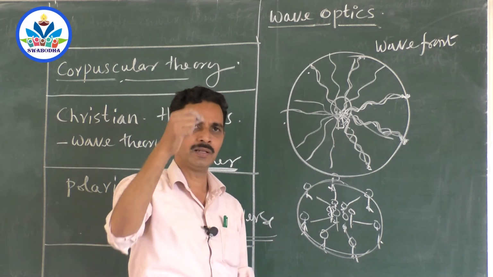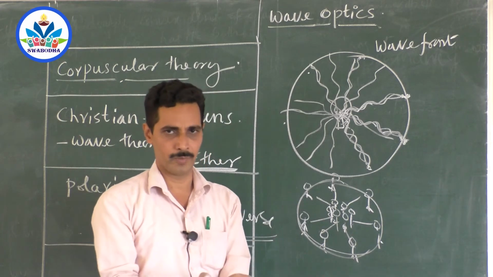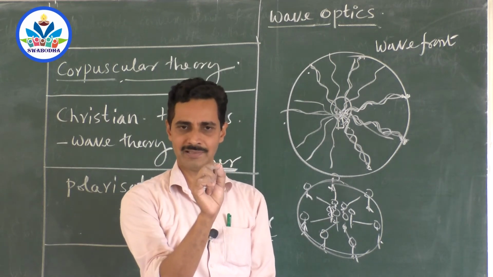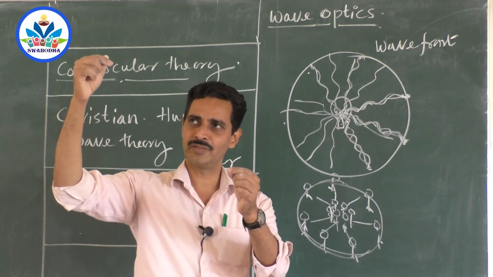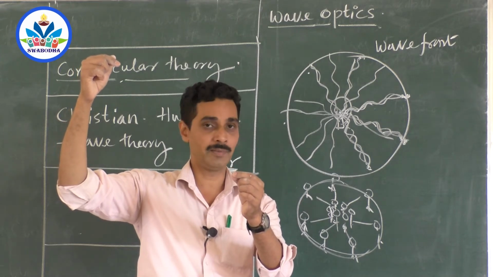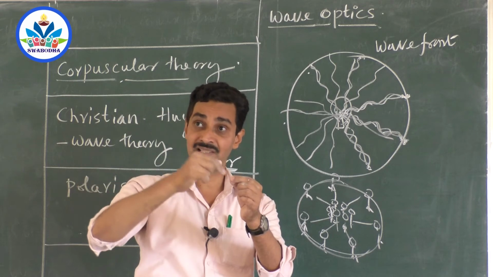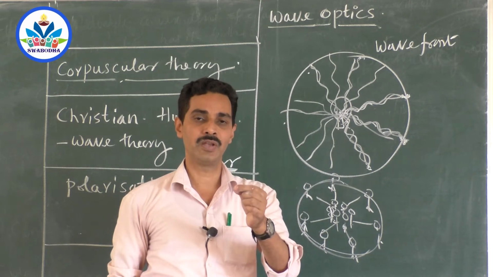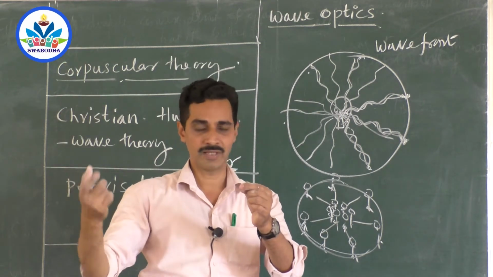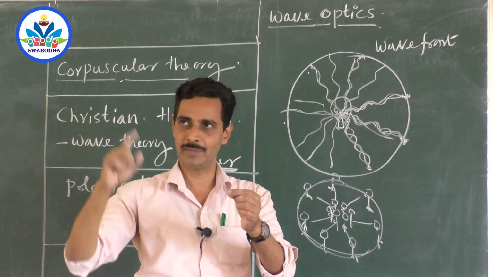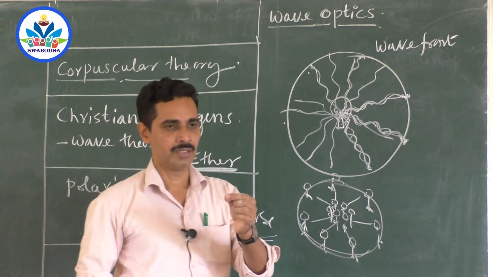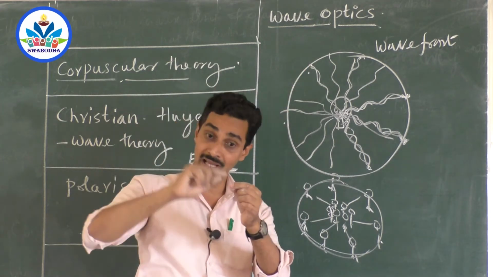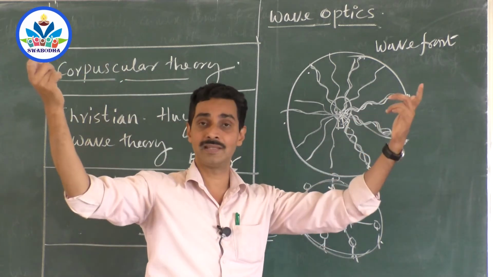It is like a football now, or a balloon. Imagine a large balloon with a small bulb at the center. And if you touch the surface of the balloon and ask that light, from where did you come? The light says, sir, look into the center, there is a bulb, I have come from that source. You are on the surface now. How many waves have you completed by the time you reached the surface? It will say, sir, I have completed 4 waves, I am in the fourth trough now. Ask this wave, sir, I am also in the same condition. I have started from this source. As soon as this started, time of traveling is same, distance is same.